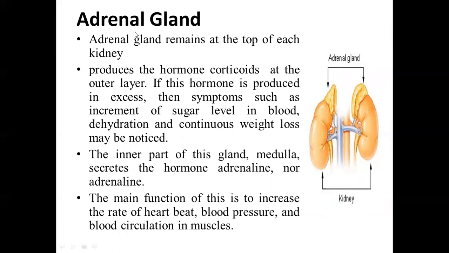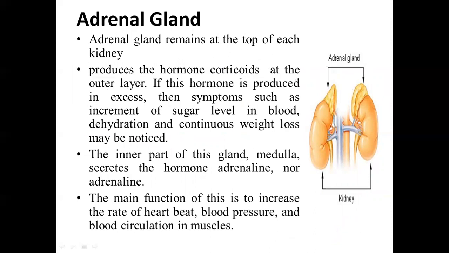Next one is the adrenal gland. So adrenal gland remains at the top of each kidney, so that's why it is also called the suprarenal gland. Kidney is called renal, and it is situated above the kidney, so that's why it is called the suprarenal gland. Bilaterally it is situated on the superior part of both kidneys, so they are two in number.